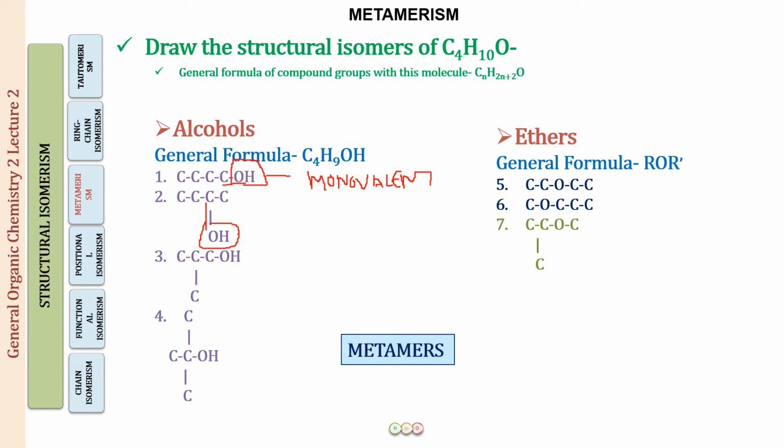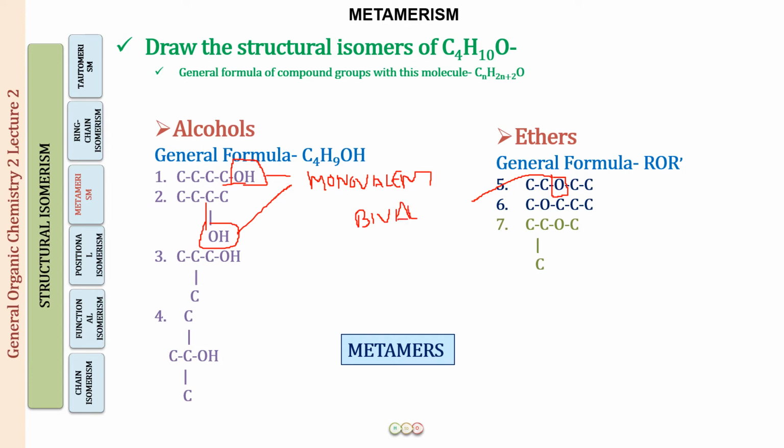So these are monovalent functional groups, where the functional group has a valency of 1. But if you look at 5 and 6, what you can see is that this oxygen is bivalent. It is joined to two carbons. It is showing a valency of 2.